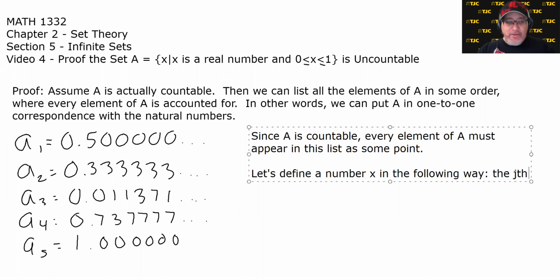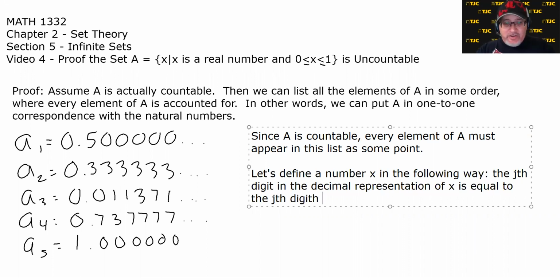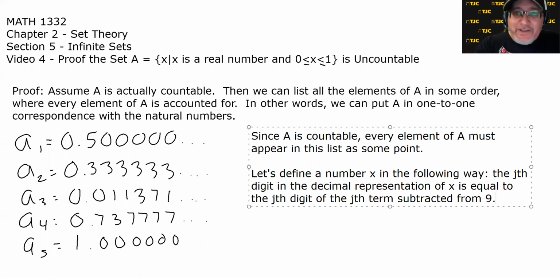The j'th digit in the decimal representation of X is equal to the j'th digit of the j'th term subtracted from 9. Okay, so that's really messy, and unfortunately I can't think of a better way to say this, but here's how we're going to define X.